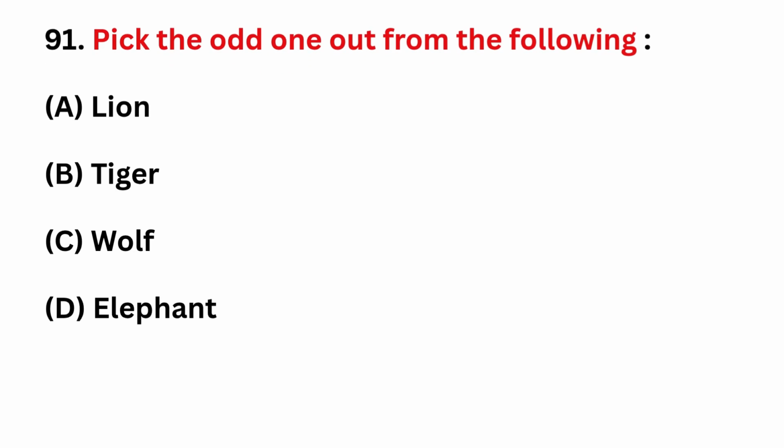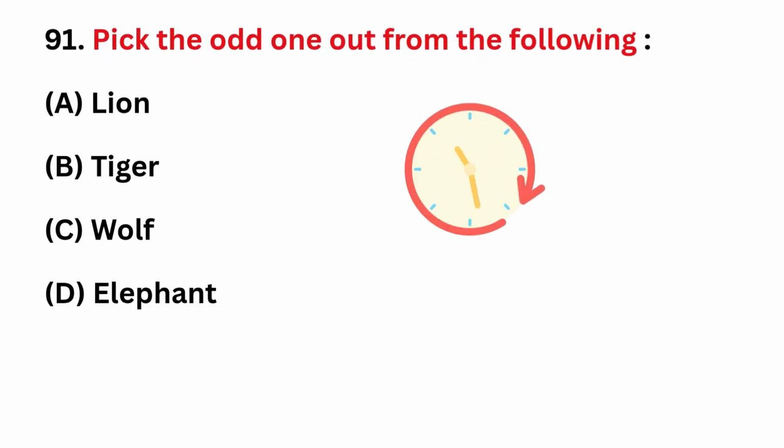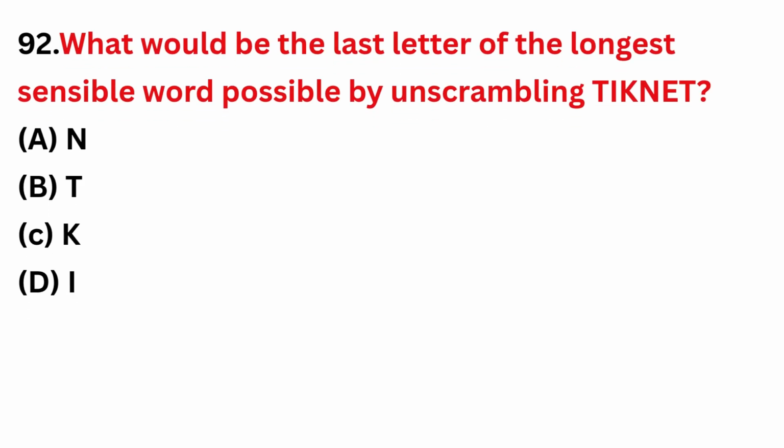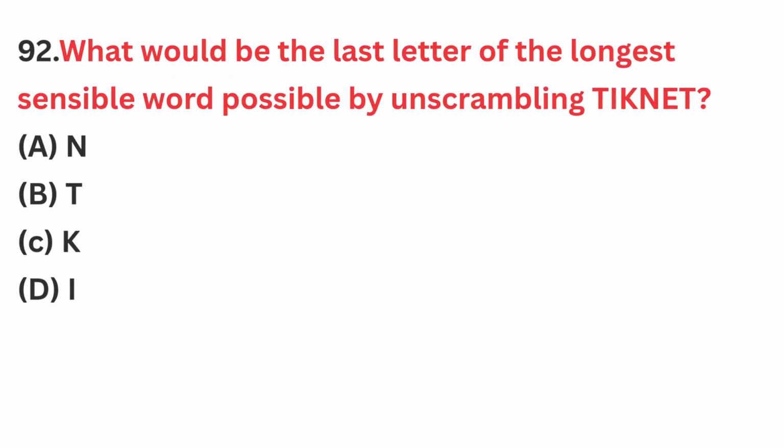Pick the odd one out from the following. Correct answer is option D, elephant. What would be the last letter of the longest sensible word possible by unscrambling TIKNET?